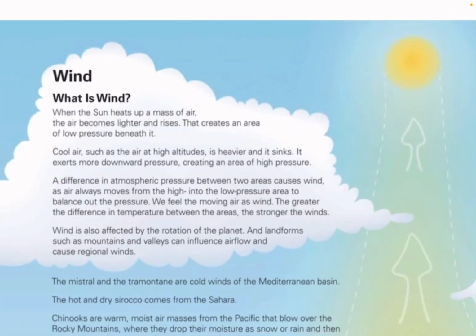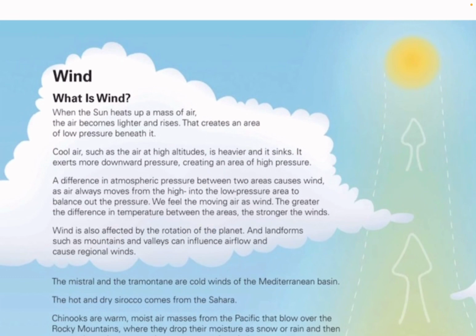Wind. What is wind? When the sun heats up a mass of air, the air becomes lighter and rises. That creates an area of low pressure beneath it. Cool air, such as the air at high altitudes, is heavier and it sinks. It exerts more downward pressure, creating an area of high pressure.